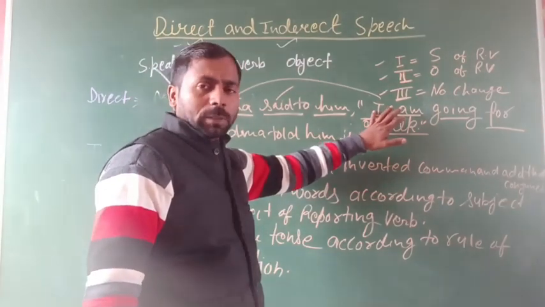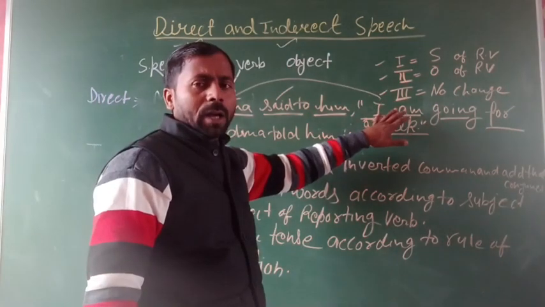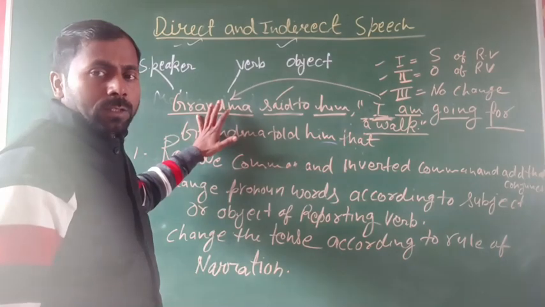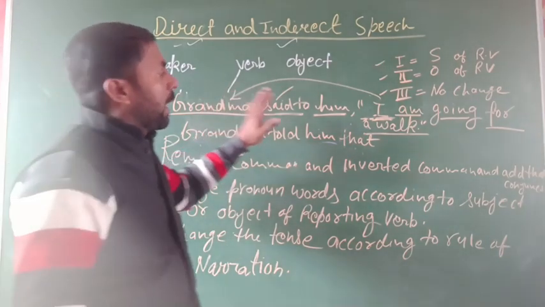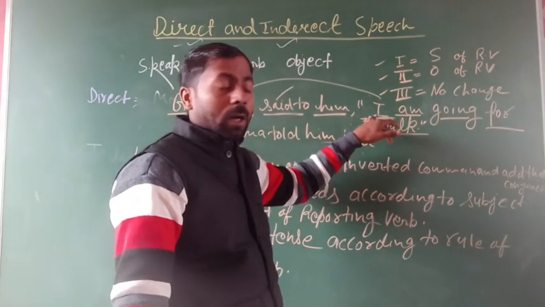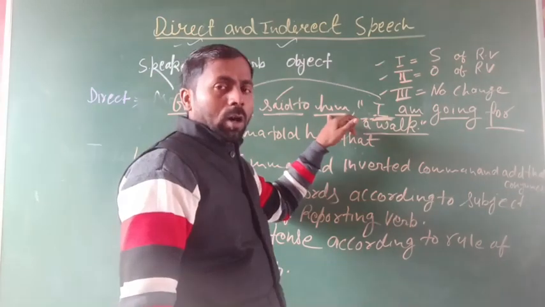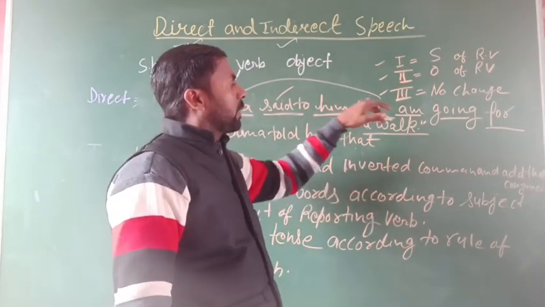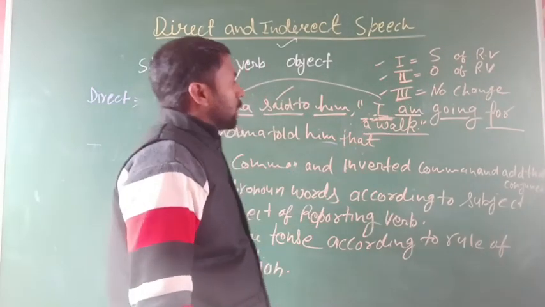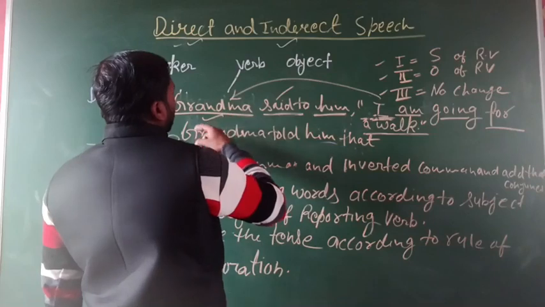Okay, if the subject is the first person, it means I or we, then we change it according to the subject of the reporting verb. If the subject is you, a second person, then it will be changed according to the object. And if it is the third person, there is no change. So here the I is the first person, so we change it according to the subject.